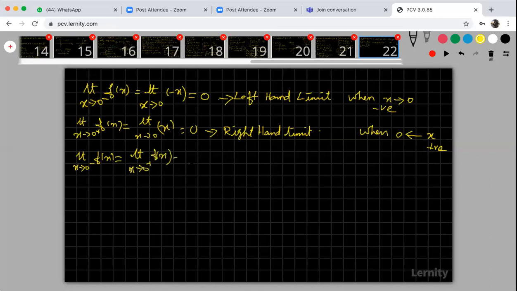Then this is nothing but the limit of the function. Are you okay? If the left hand limit and right hand limit are both the same, that is the limit of the function. Here both are the same, so the value of the function is this only, 0. Both are equal, then that is equal to the limit of the function. So the limit of the function here is 0.